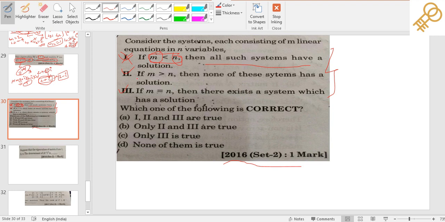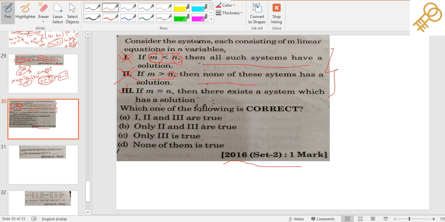Moving towards the next statement, it says that if m is greater than n, then none of these systems have solutions. The rank may still be equal to n, and if the rank is equal to n, then definitely it will have solutions. So this is also a wrong option because they are saying none of these systems have solutions. It will have a solution because the rank is equal to the number of variables, so definitely it will have one solution. This is also a wrong option.